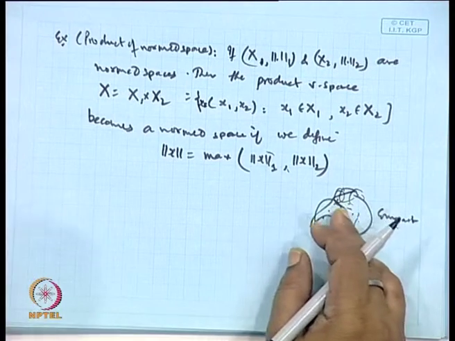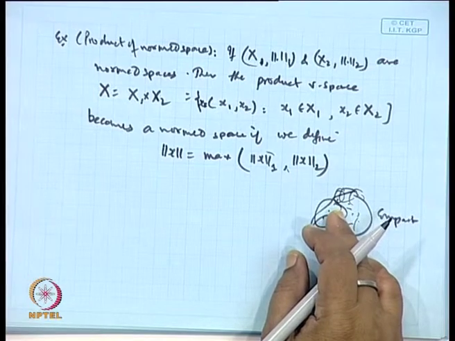So, if the balls are chosen in the form of open covers, then we say if every open cover has a finite subcover, then we say the space is compact, the whole space is compact.